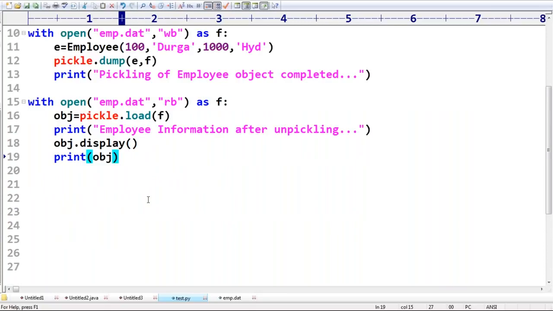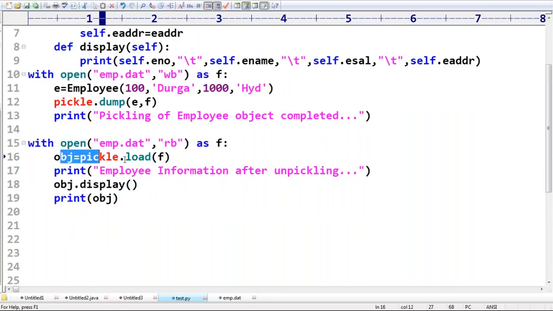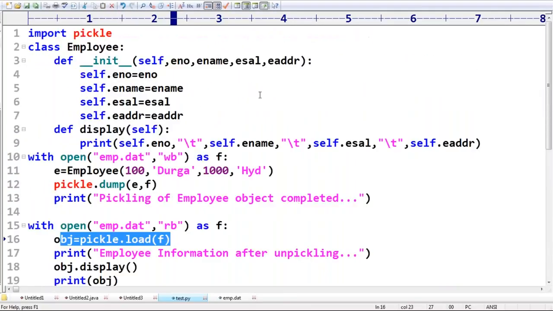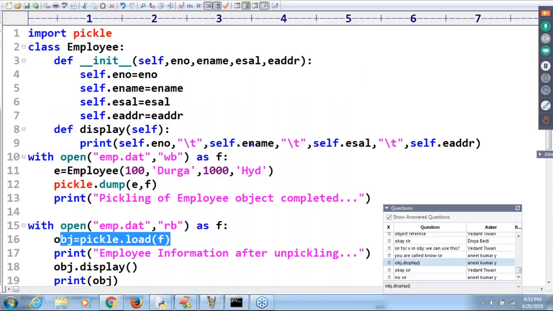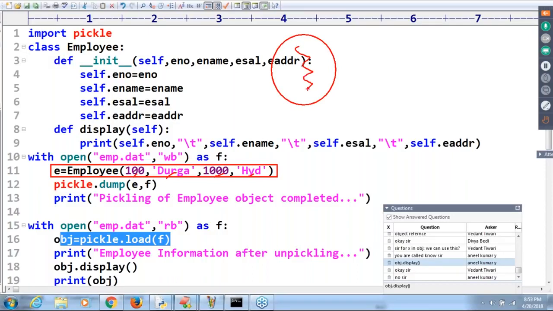Here, what we are doing, are you getting it? Just observe that. Observe a bit carefully. Observe in this line what I'm doing: I created one employee object with the employee number 100, name Durga, salary 1000, address Hyderabad. This data is by default there in this object.